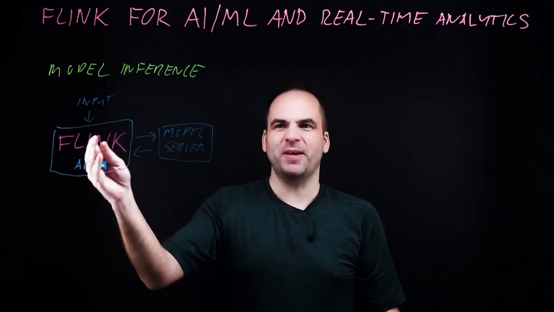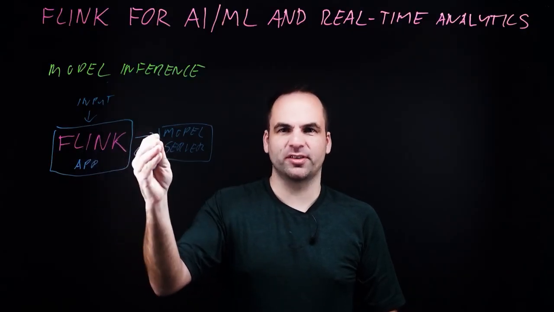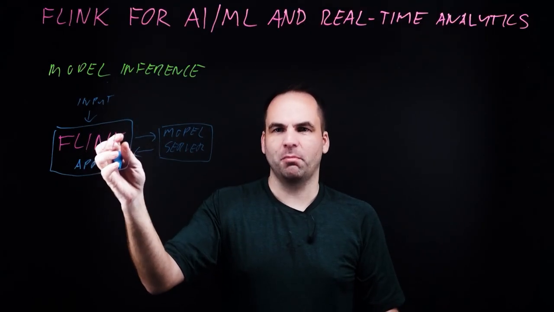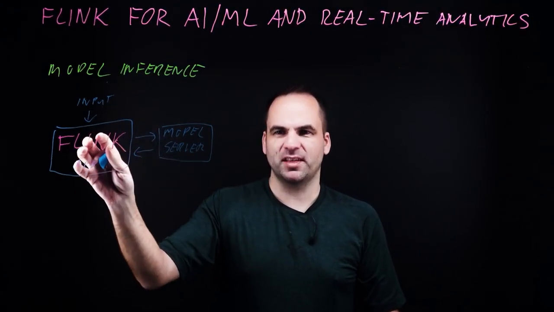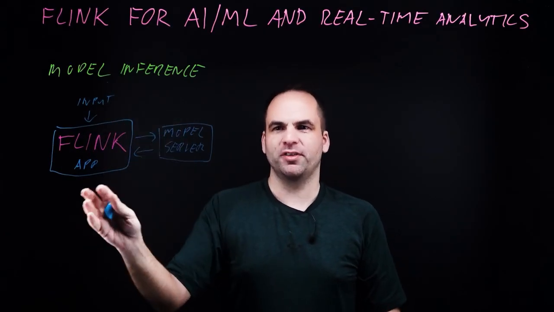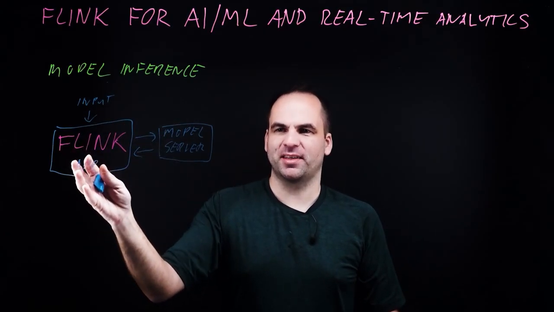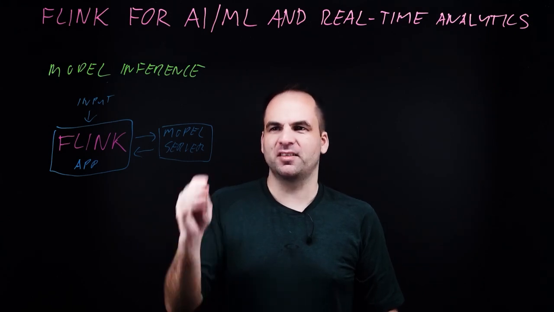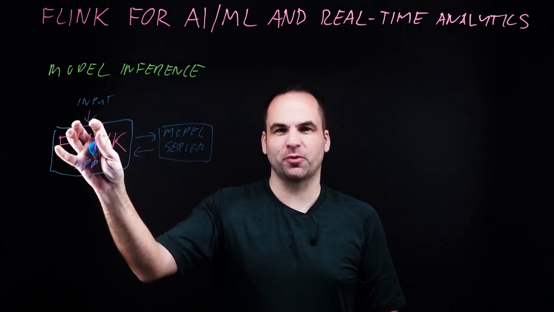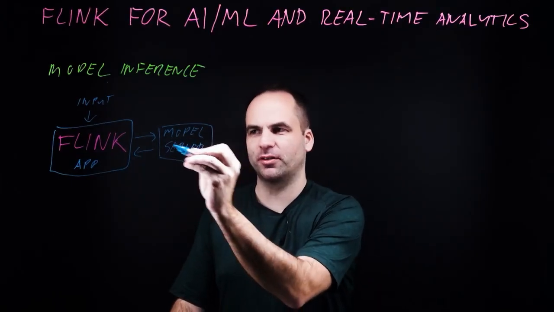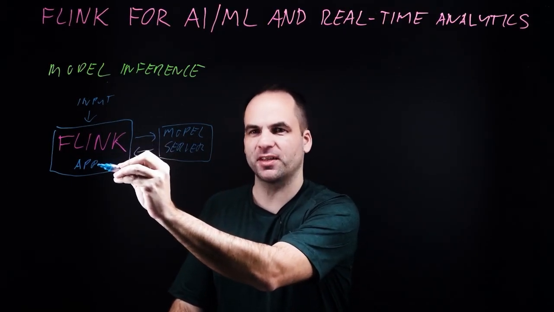This can be done via API calls, synchronously, asynchronously, or maybe more in a streaming mode. You have many options here. But the main point is the stream processing and the AI infrastructure are decoupled from each other. With this, you can scale and operate them by themselves. For example, in the model server, you can do A/B testing, versioning, and so on of your models, and still use all of that together with your real-time stream processing application. And then you use the result from the model server as part of your real-time stream process.